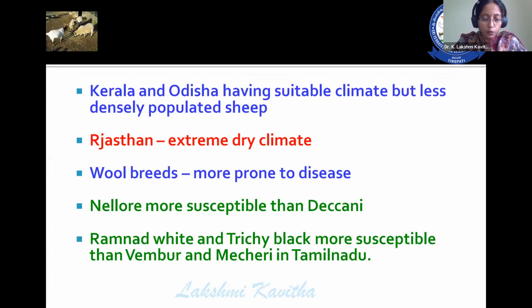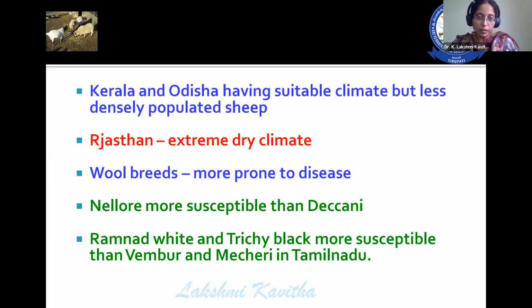For the vector, a suitable environment is required. Though in Kerala and Odisha there is a suitable environment, the transmission or occurrence of disease is less because of less densely populated sheep. In case of Rajasthan, and to some extent in Srinagar as well as Uttarakhand, because of the extreme climatic conditions, in Rajasthan it is an extremely dry climate, and in Srinagar or Uttarakhand, extreme cold. These are the things responsible for the low prevalence of different serotypes.